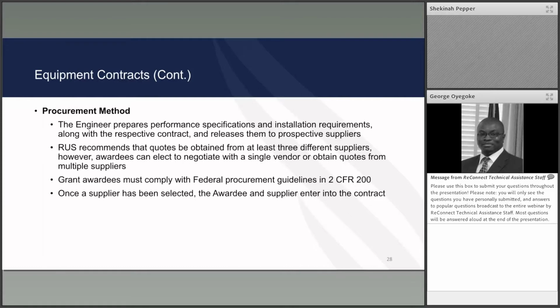Grant awardees must comply with federal grant procurement guidelines in 2 CFR 200. Once a supplier has been selected, the awardee and supplier can enter into the contract. If you have any questions regarding the procurement process, please feel free to reach out to your GFR.